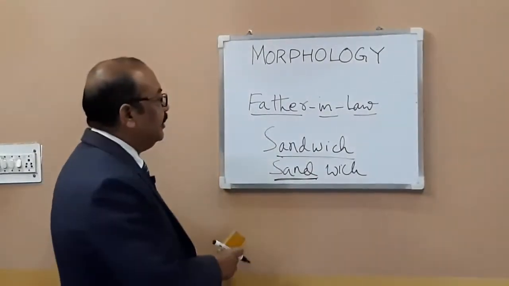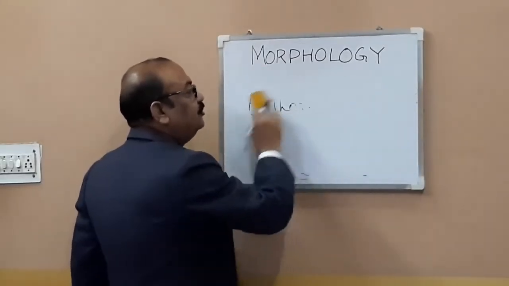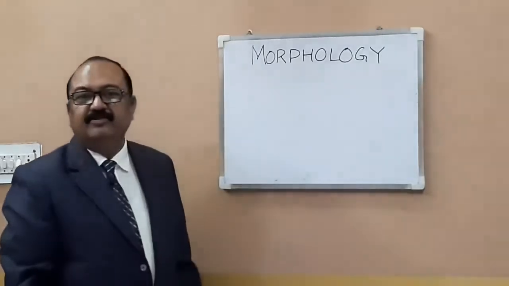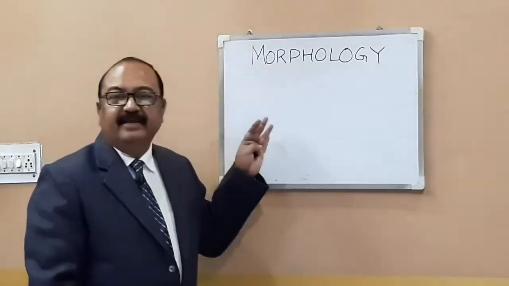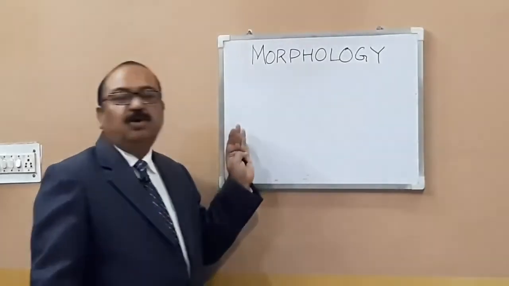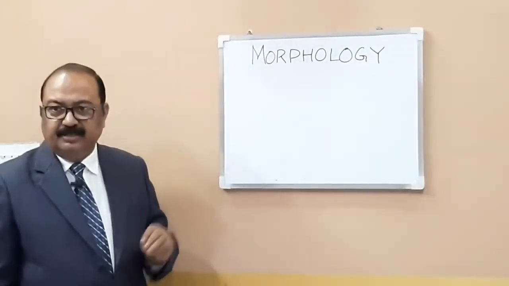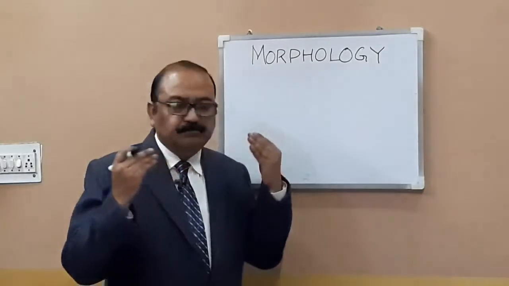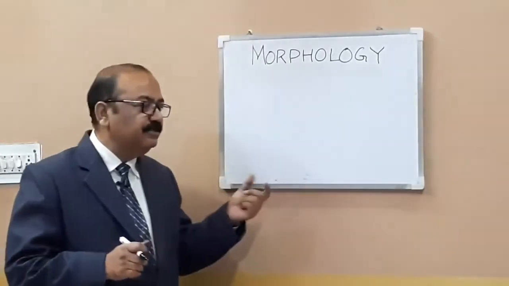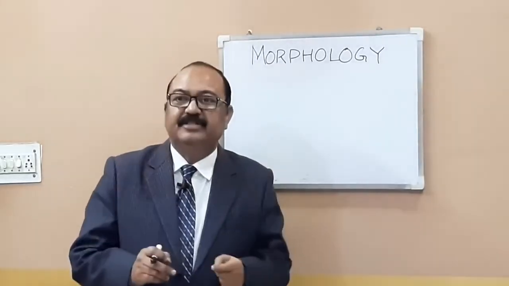Compound words, my dear students, are of three types. They are of three kinds. What are they? They are closed compound words, open compound words, or hyphenated compound words. Hyphenated means which have a hyphen in between them.